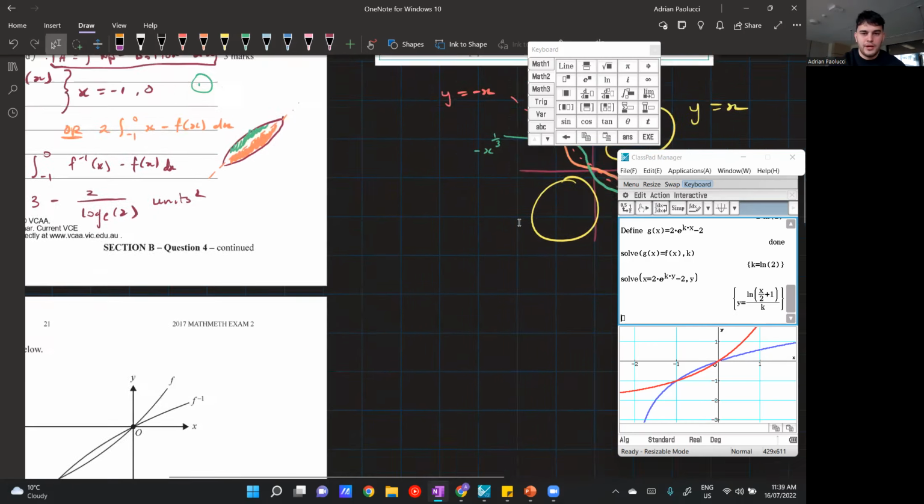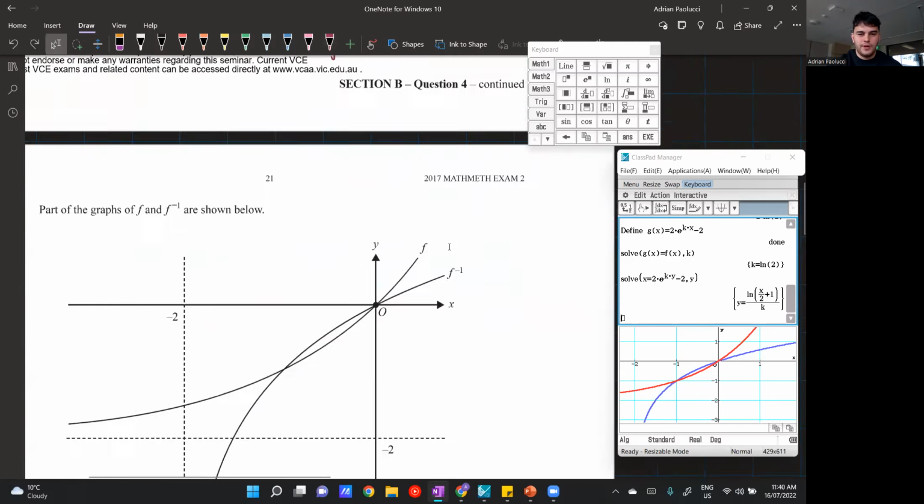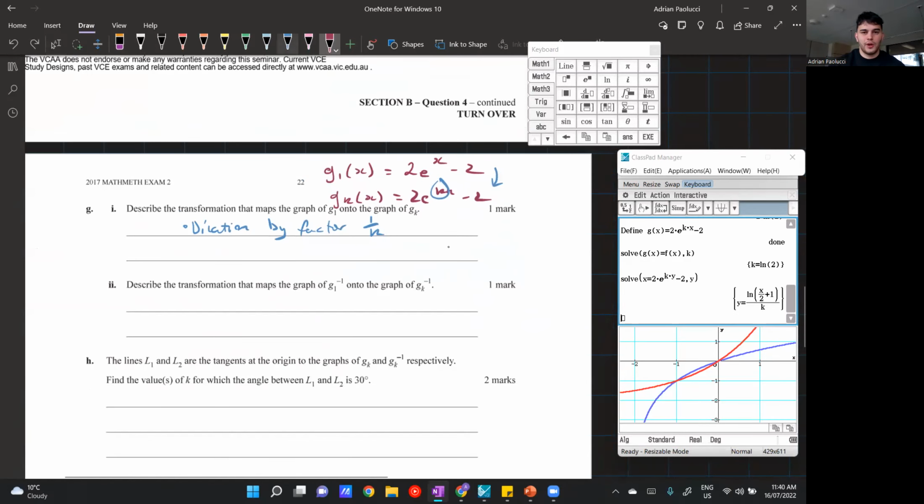And if we go up to the transformation screenshot that I had before, you can see that when we have a dilation by factor of a from the y-axis, we actually multiply our x value with 1 over a, or just divide x by a. So we don't multiply by that factor, we divide by it. That's why I've written 1 over k instead of k. That table is really useful, because you can use it for any type of transformation question, whether evaluating what a transformation is or determining what the rules are. I think that table is useful for both.